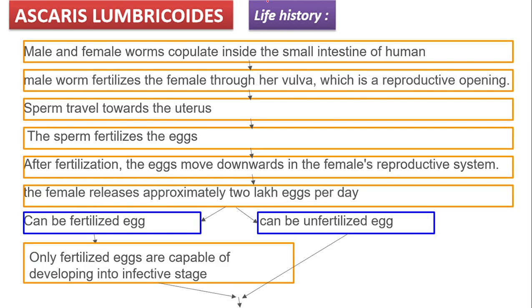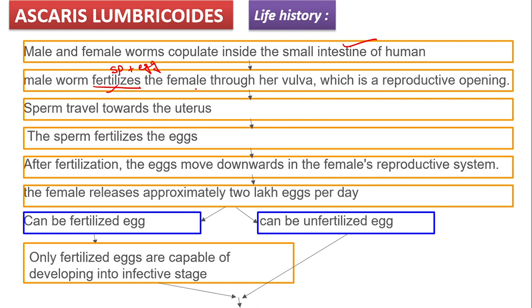Now, let's understand the life cycle of Ascaris lumbricoides. Male and female worms copulate inside the small intestine of the human. So, the male and female worms have entered the body and they are going to copulate in the small intestine. Fertilization takes place. Fertilization is nothing but the fusion of sperm and egg. So, fusion of sperm and egg will take place. Where?